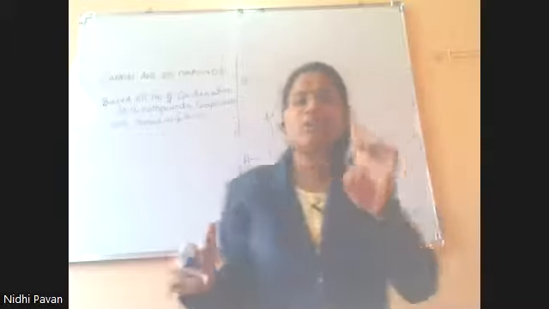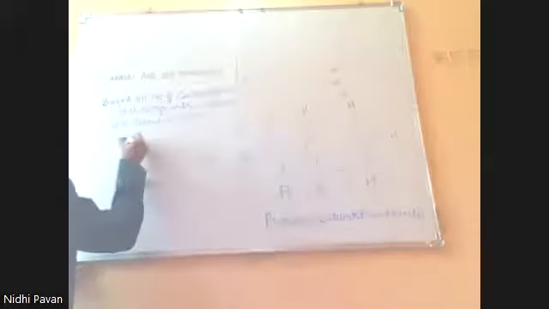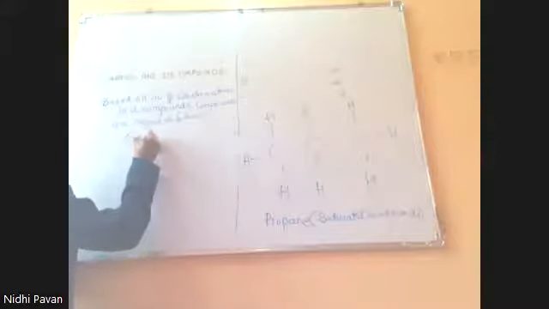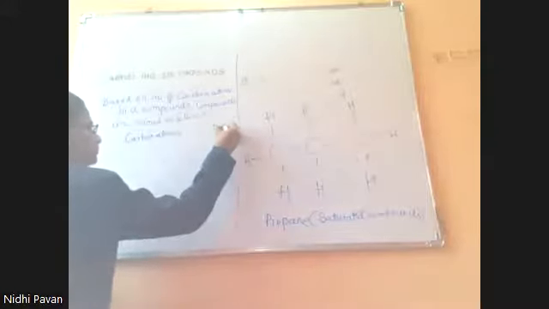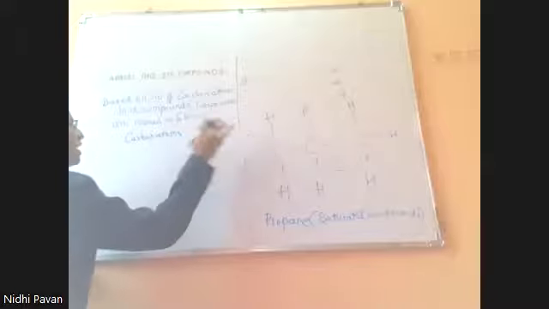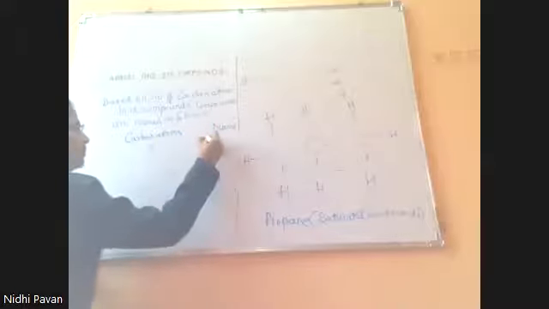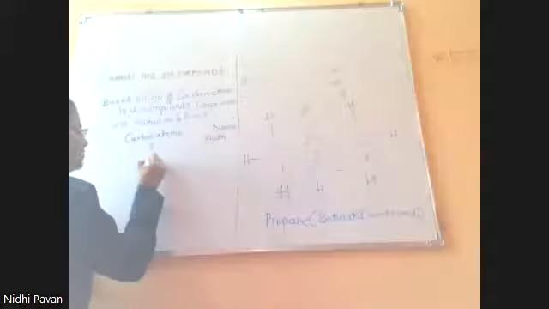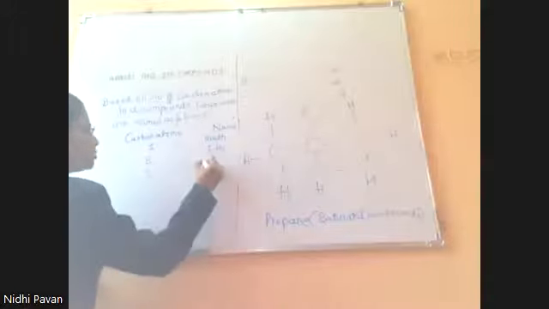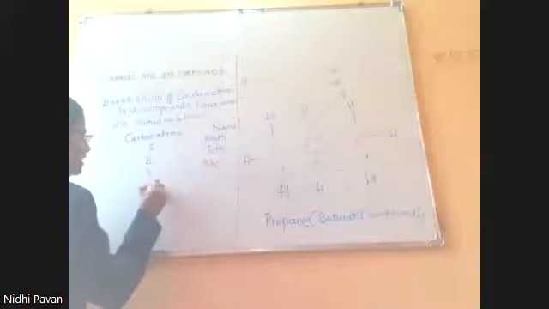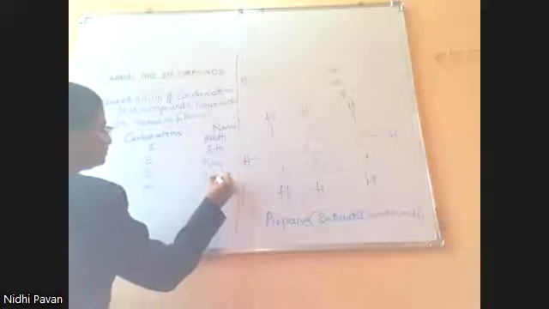If any compound has one carbon atom, it is called meth. If it has two, it is called eth. If three, prop. If four, tetra.